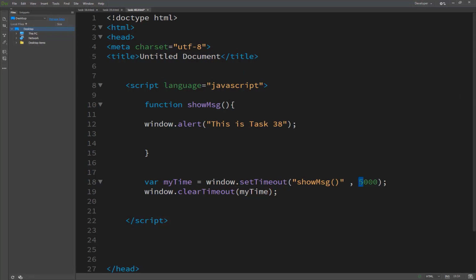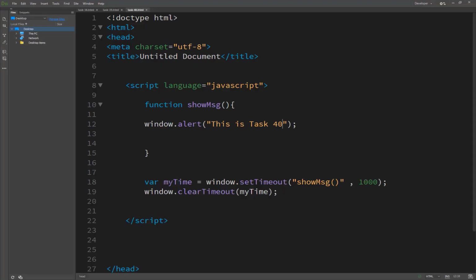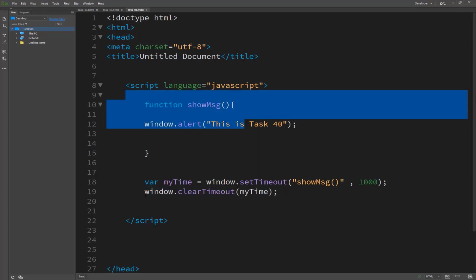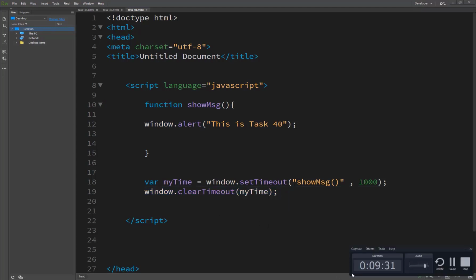Here we start, task 40, with 1 second, and you can see there is no result. We have cancelled this function by using window.clearTimeout. So our task number 40 is complete.